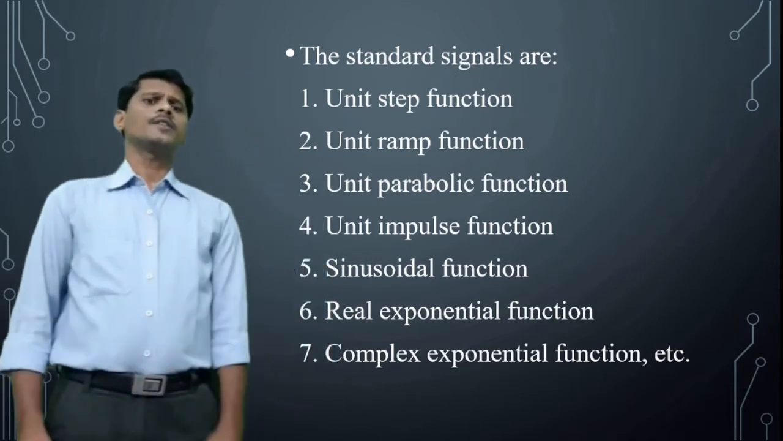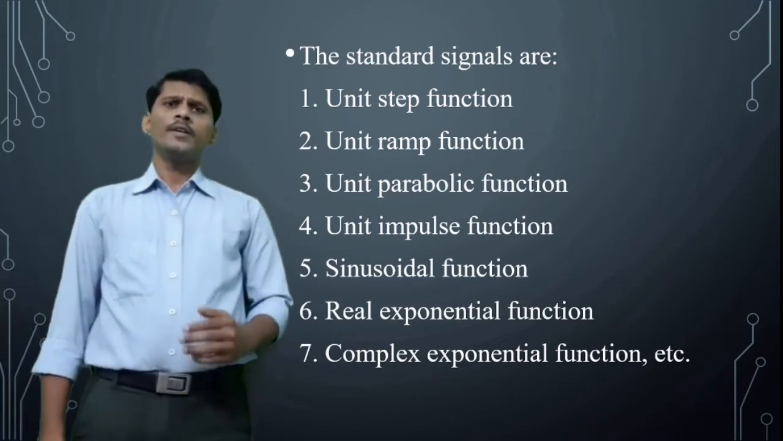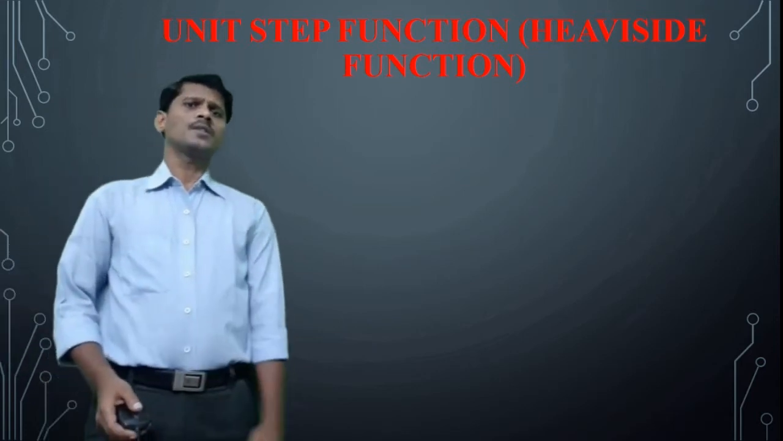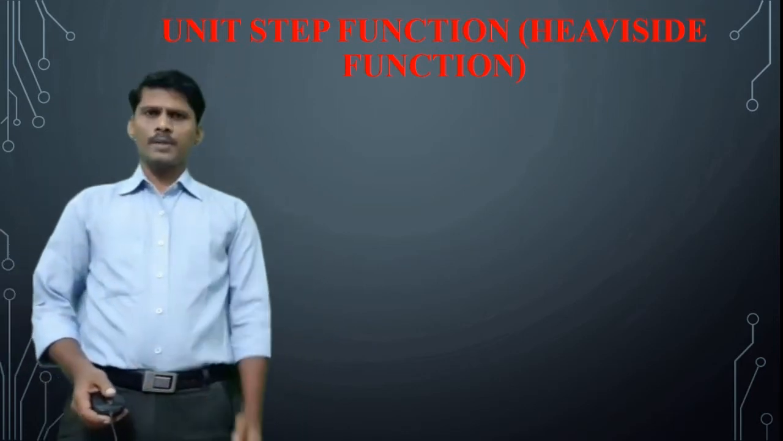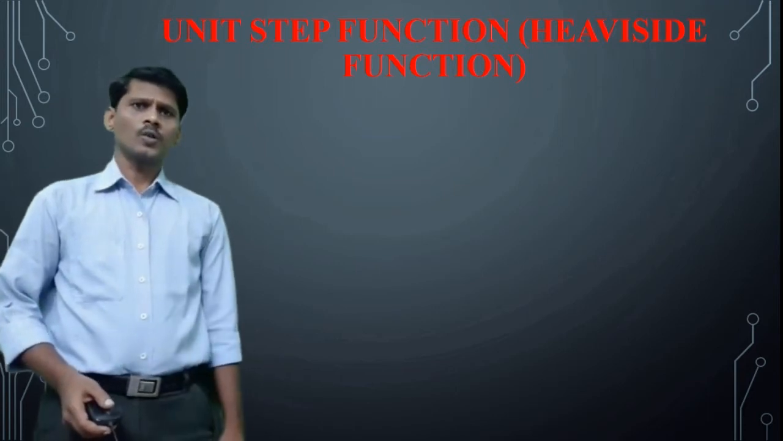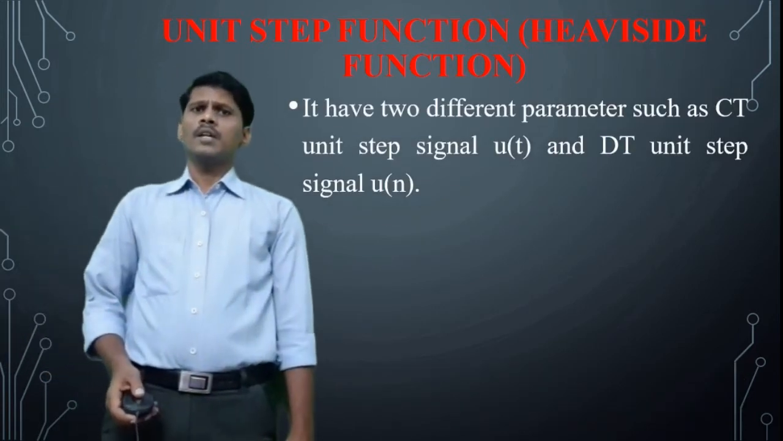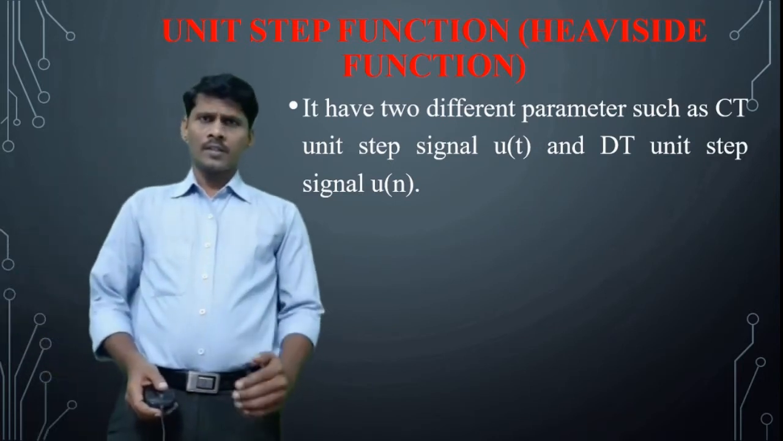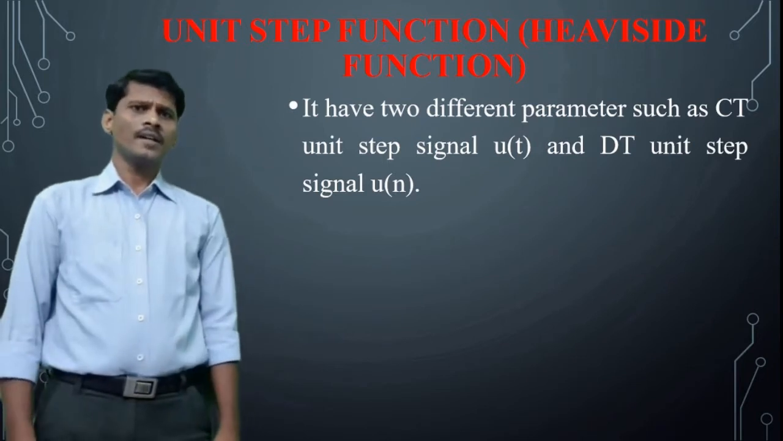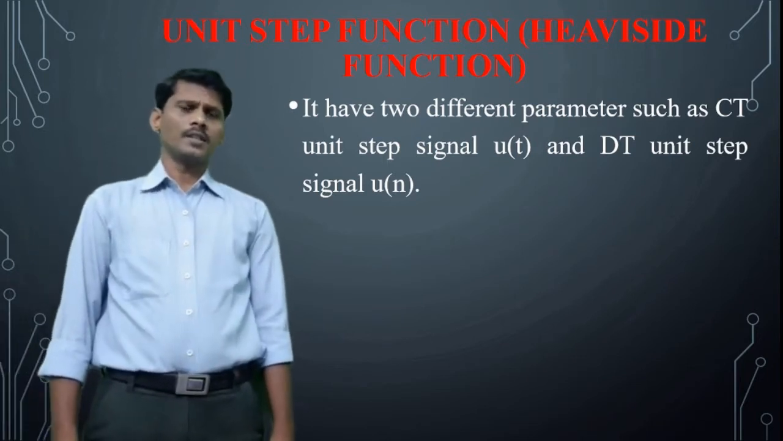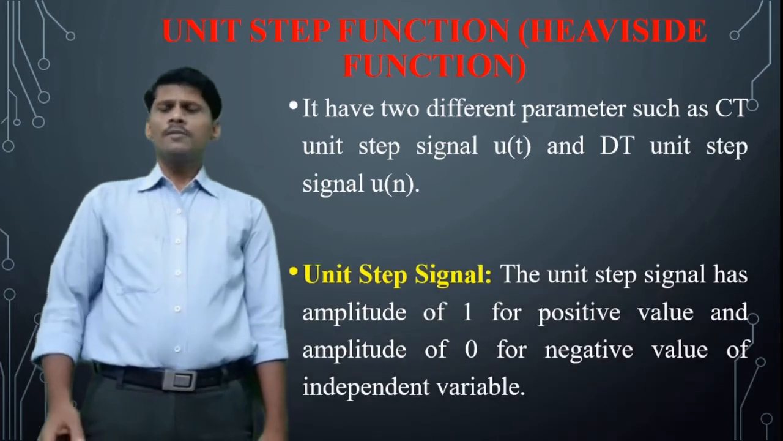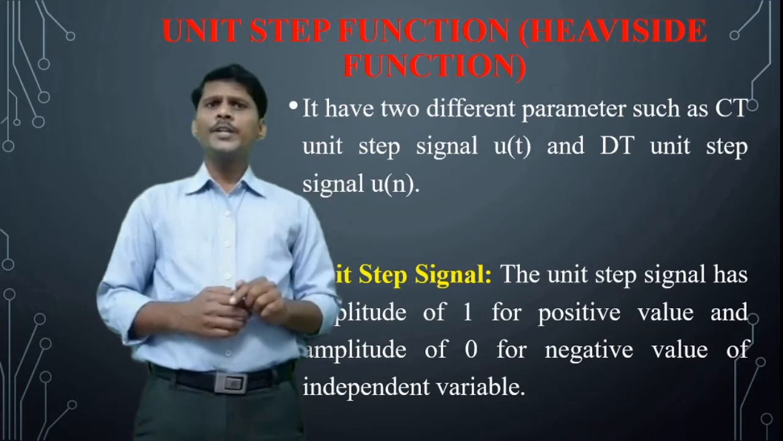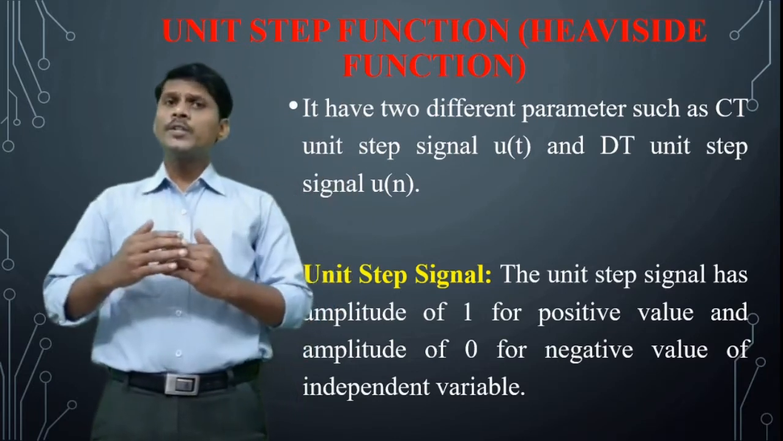First, we are going to discuss the unit step signal and unit step sequence. The unit step function or unit step signal is also called the Heaviside function. There are two types of unit step signals: the continuous time unit step signal and the discrete time unit step signal. If the step signal has a unity value, then it is known as a unit step signal.